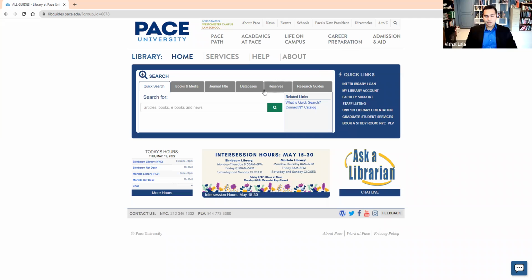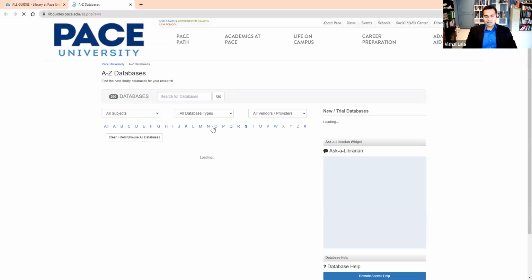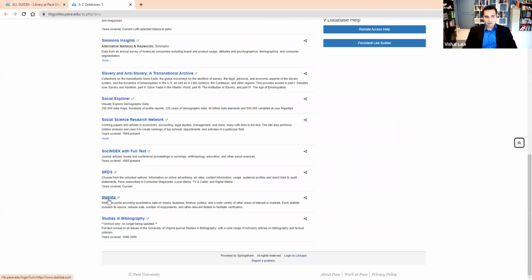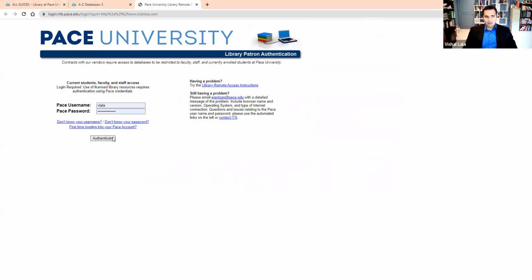Let's get started then. You can access Statista through the Pace University Library by navigating to the library page, selecting databases, and locating the Statista resource. Here we are. As it says out here, Statista shares quantitative data on media, business, finance, politics, and a wide variety of other areas. Once you click on the link, it'll ask you to authenticate yourself, and then you can go into the website.